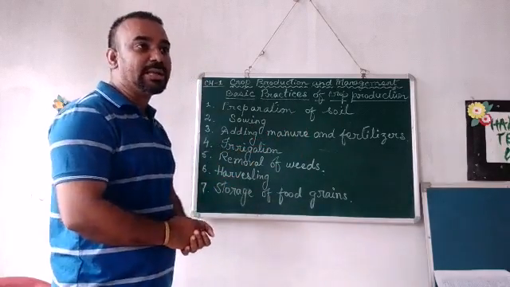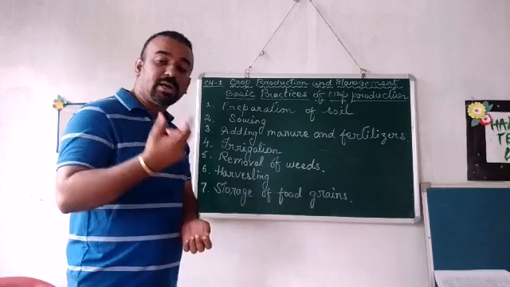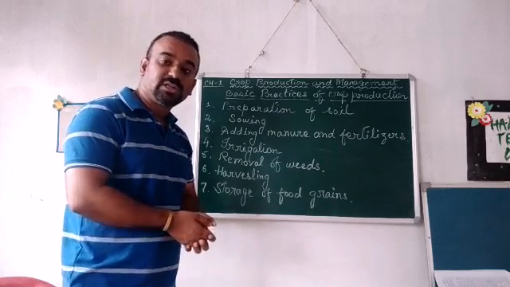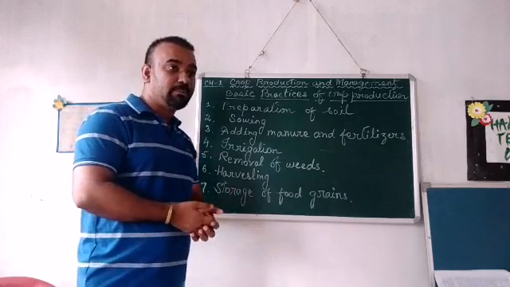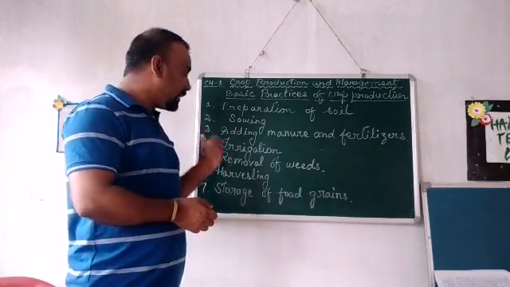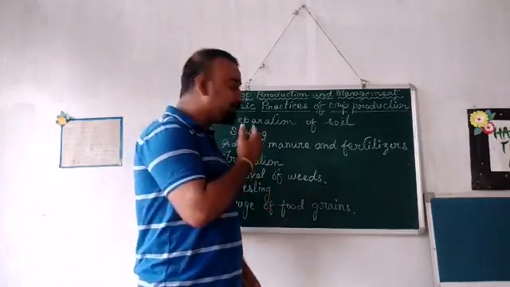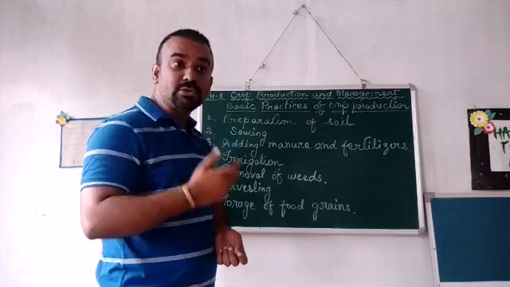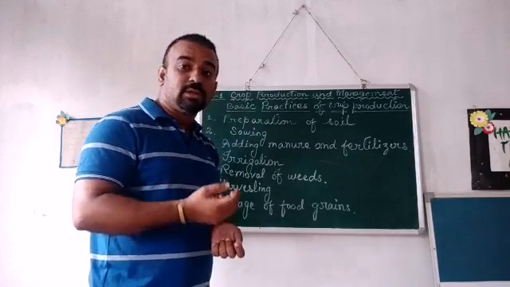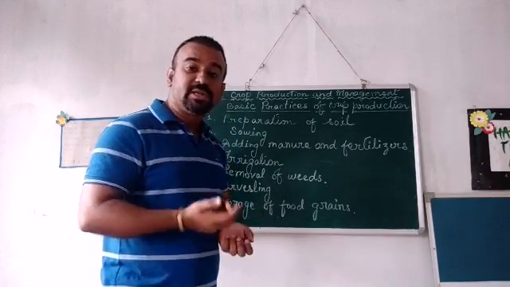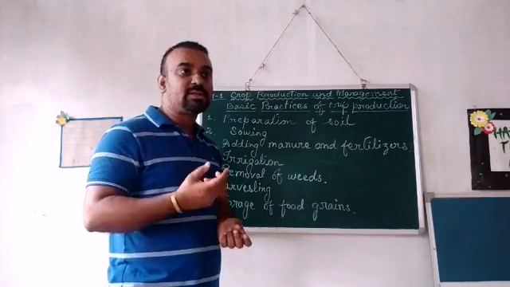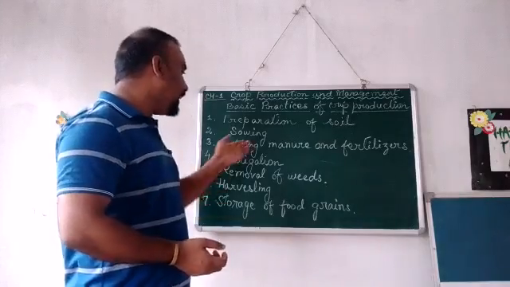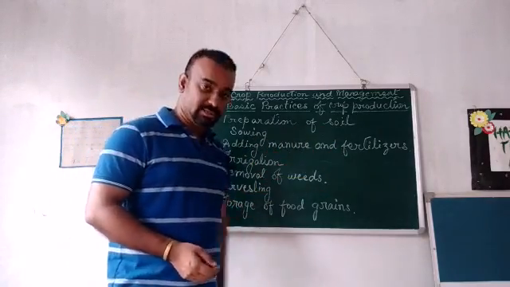As we know, every plant requires some kind of nutrients, as we humans also require nutrients for our growth and development, and so do the plants. So when the plants are being sown, they require some nutrients, as the soil may not be able to provide them proper and sufficient nutrients. Therefore the plants need some extra nutrients, and that is provided by adding manure and fertilizers.